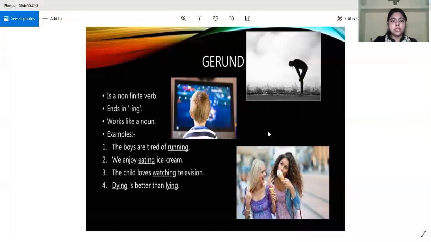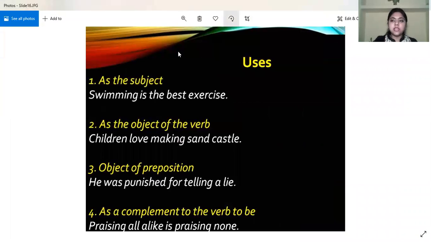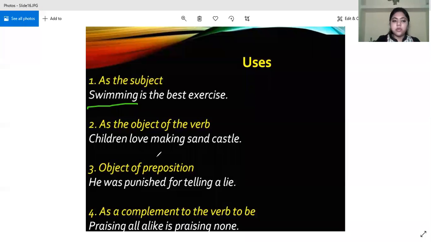We look at the uses now. It is used as the subject in the beginning, like swimming is the best exercise. What is the best exercise? Swimming. It is used as the object of the verb. Children love making sandcastle. Okay, what is the object? Making. What do children love?